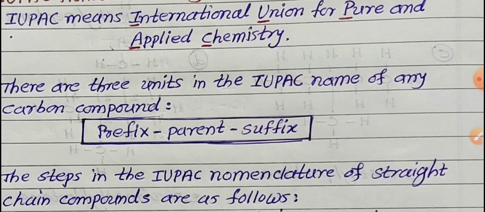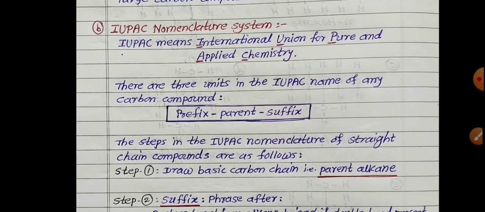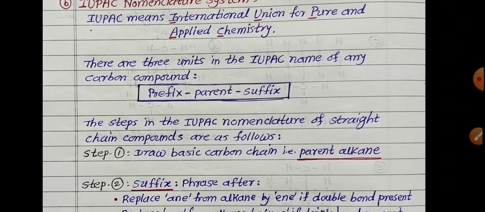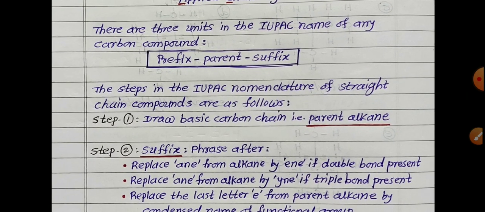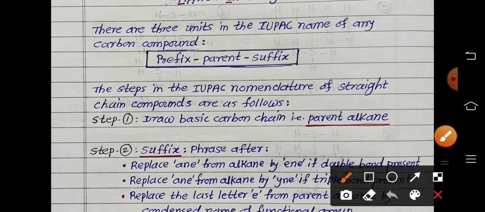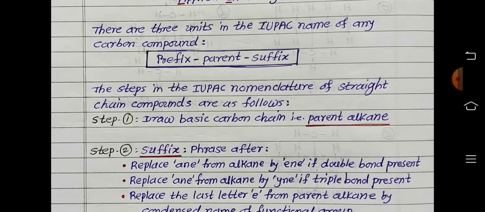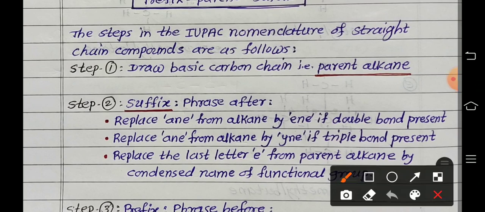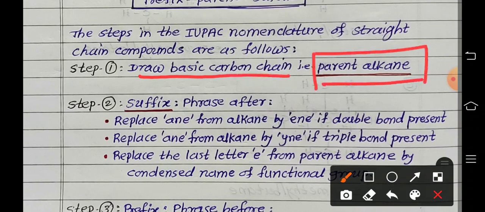So in short, I'm writing here: the IUPAC nomenclature system means what? The full form is International Union for Pure and Applied Chemistry. There are 3 units in the IUPAC name of any carbon compound: prefix, parent and suffix. The steps in the IUPAC nomenclature of straight chain compounds are as follows. These steps are written in short. In step number 1, what do we write? Draw the basic carbon chain, that is the straight chain, called the parent alkane name.